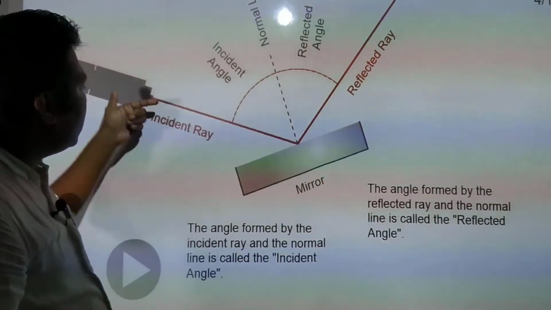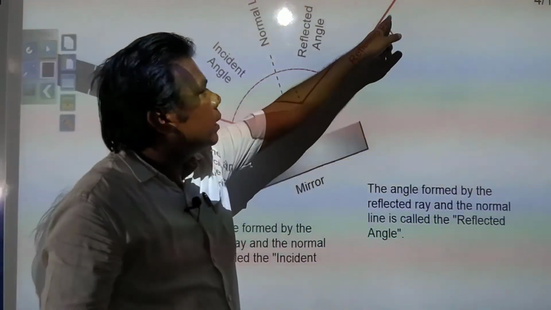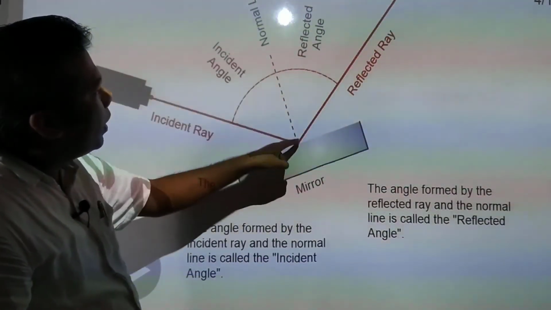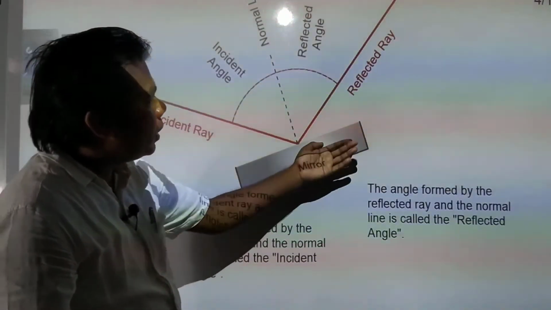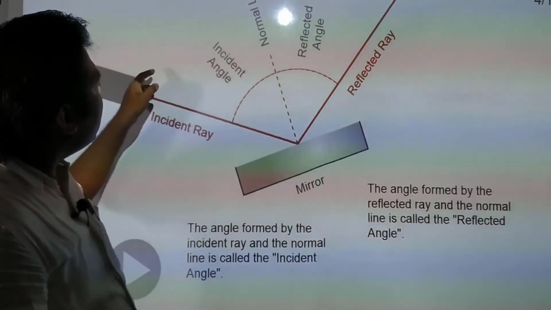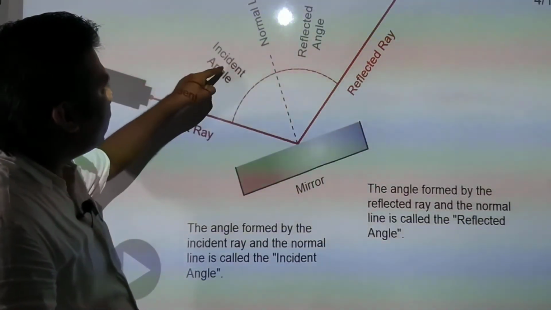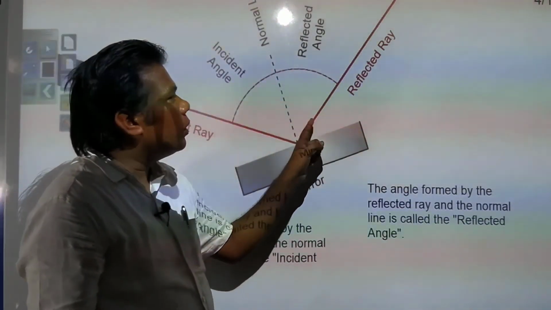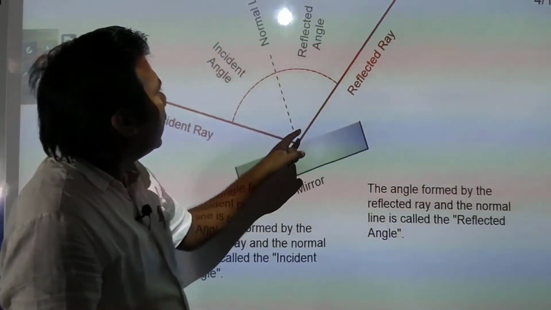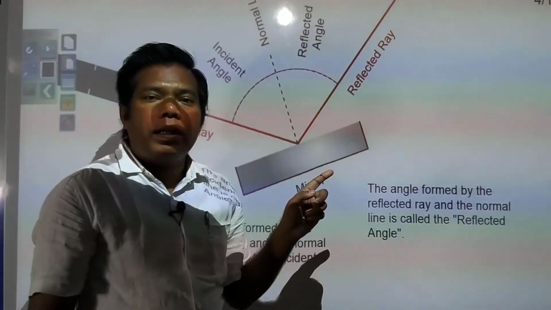So what have you learned? Incident ray, reflected ray, and this normal is perpendicular to the surface. The angle formed by the incident ray and the normal is called the incident angle. The angle formed by the reflected ray and the normal is called the reflected angle.